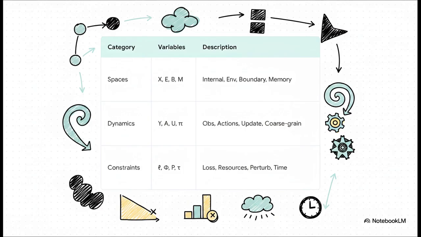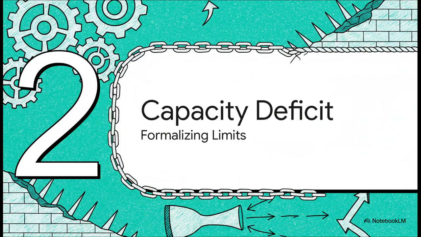By formalizing this entire tuple, the author is forcing us to explicitly account for every single functional role. Literally no hidden assumptions about memory limits, update vulnerability, or time are allowed here. Moving right along to Section 2, formalizing the capacity deficit.